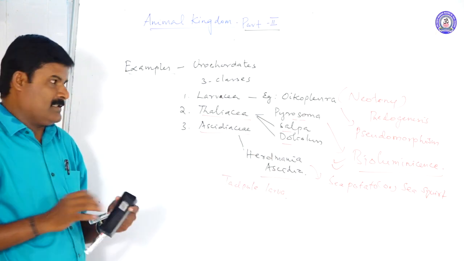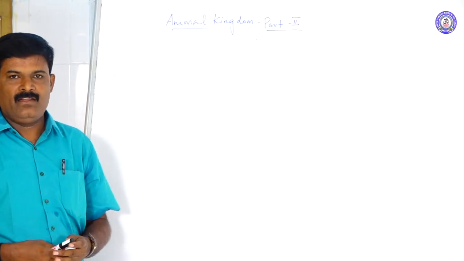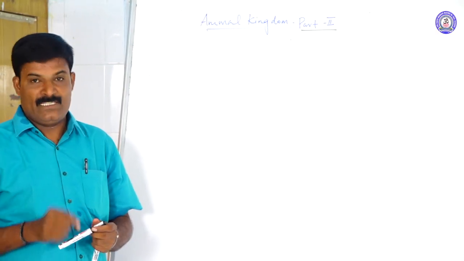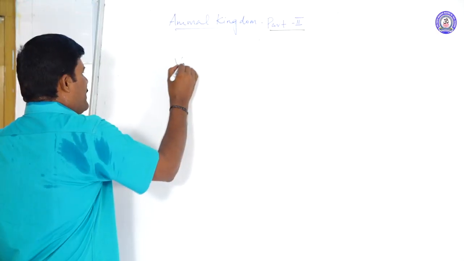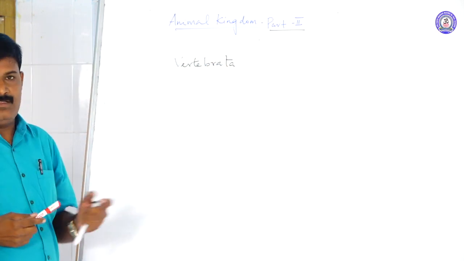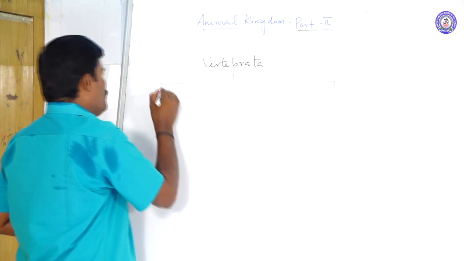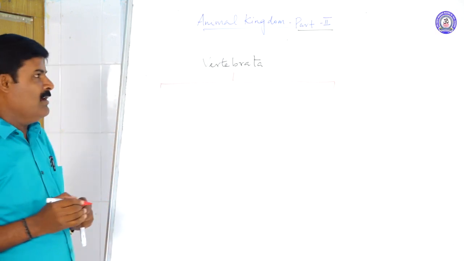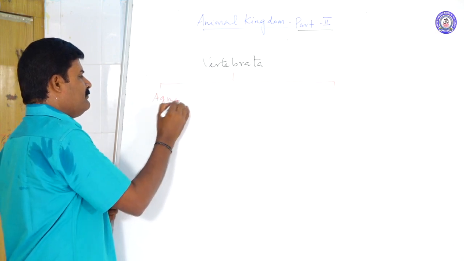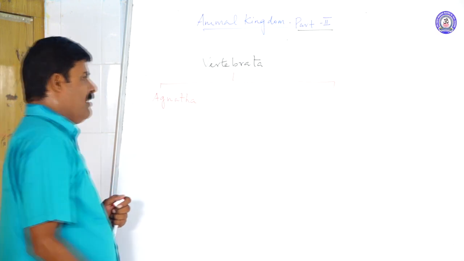So that's why these characters. Urochordate general characters are completed. Now we are talking about the general features of the Vertebrata. Vertebrata are divided into two major divisions. What are the two major divisions? One is called Agnatha, or Anathostomata, and the second one is called